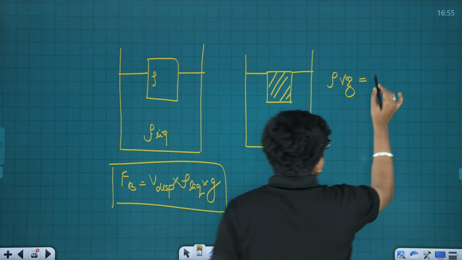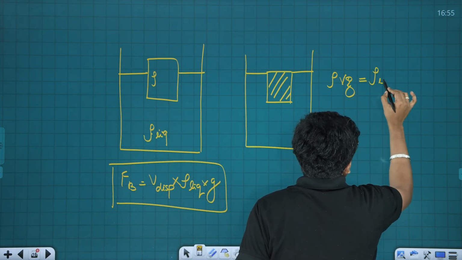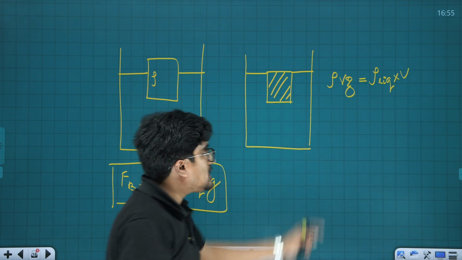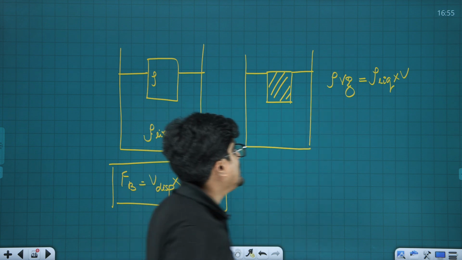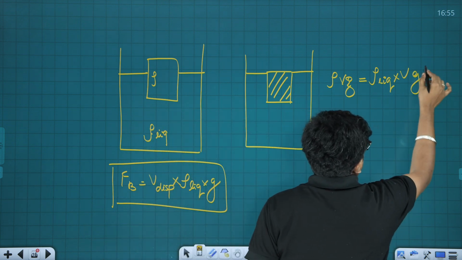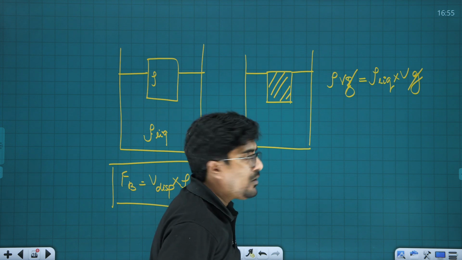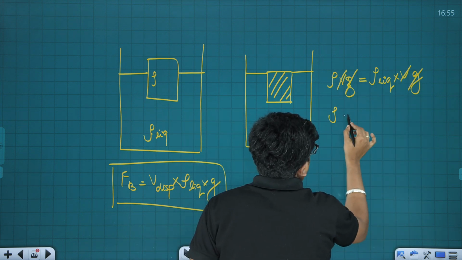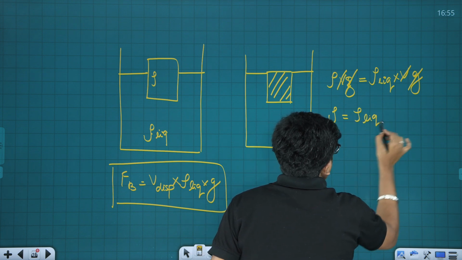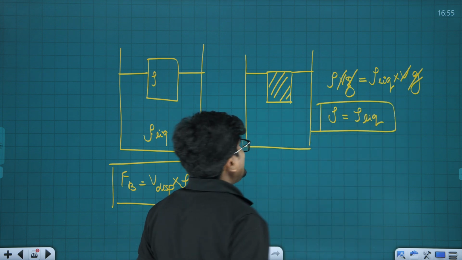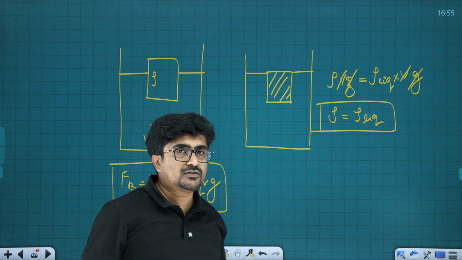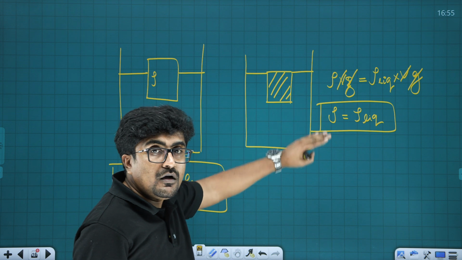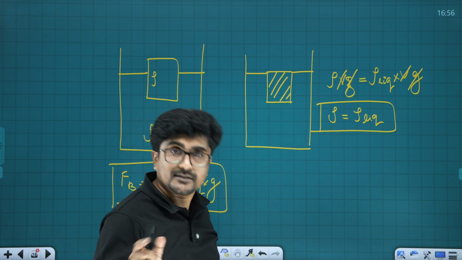Now here this is rho of liquid into, since the body is completely inside now, we go for the volume as capital V only, multiplied by acceleration due to gravity g. So g and g will cancel each other, and V and V will cancel each other. So here I can say rho is equal to rho of liquid. That means if the density of the liquid and the density of the solid material are the same, then it will just be floating like this.